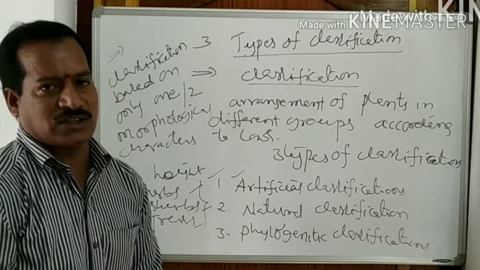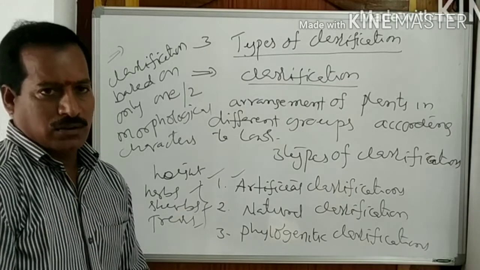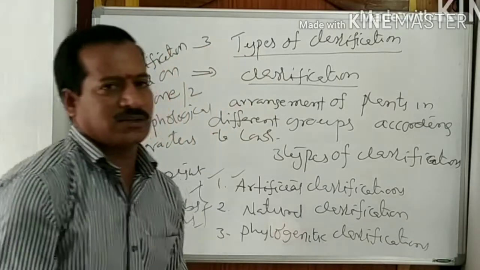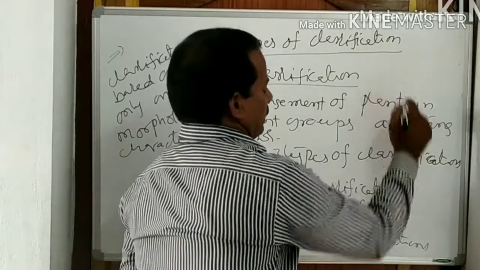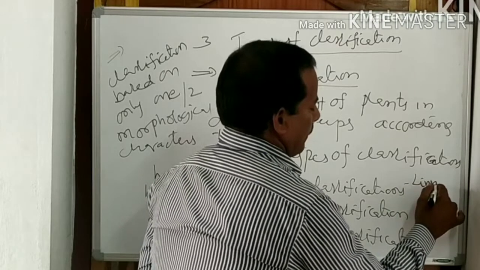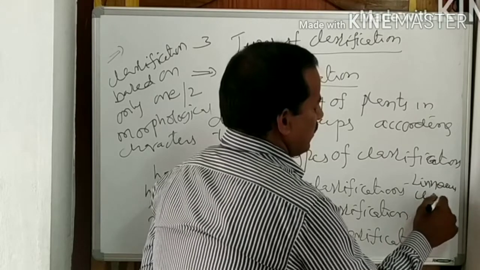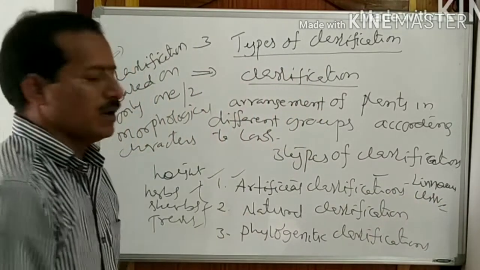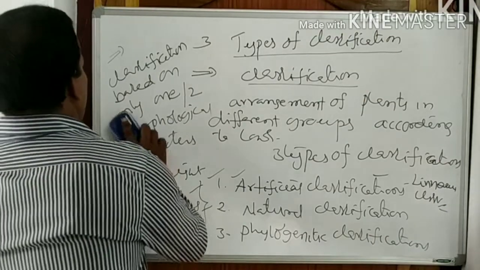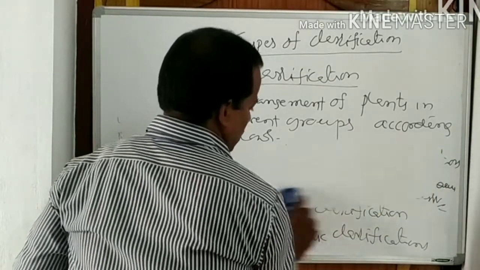Artificial classification examples are Theophrastus classification, Aristotle classification, and Linnaeus classification. So these are some examples for the artificial classification. And the second one is natural classification.